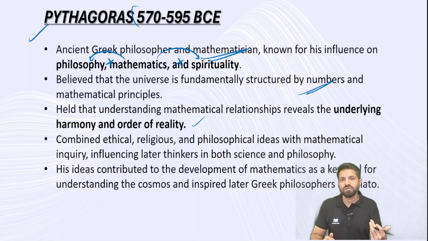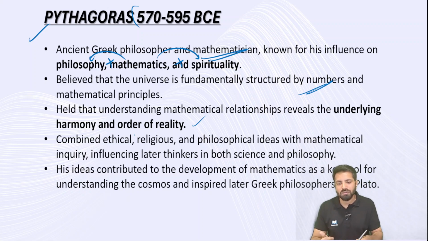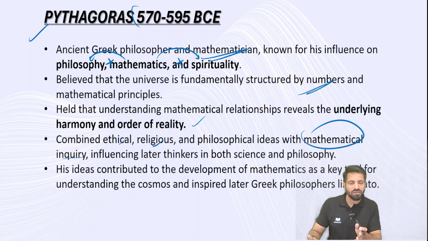Now, to understand the universe and its origin, you have to focus on mathematical relationships. It was quite radical at that point of time, but a different point of view. This is what I'm trying to say. So he combined ethical, religious, and philosophical ideas with mathematical inquiry. First, one person tried to add rationality, and another person came and gave a new idea, mathematical principles. After that, new philosophers tried to add scientific temper or scientific inquiry into philosophy. See, this is how the chain of events, this is how the trigger changes.